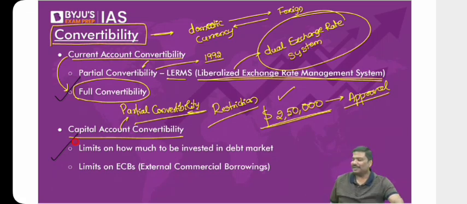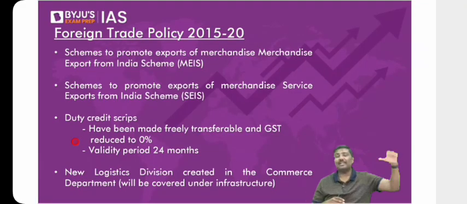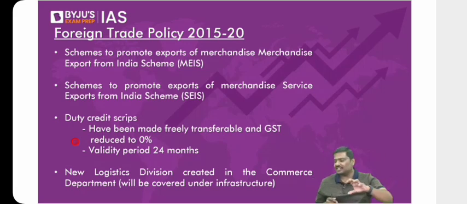So why did we implement LERMS? My dear, look at the time period. 1990s. Was the Indian economy stable in the 1990s? Did I not tell you in 1991 there was a situation of BOP crisis in India? So these policies, in order to protect the Indian economy, in order to protect basically the outflow of more and more dollars, we implemented this policy. But later we shifted to the concept of the market determined exchange rate.